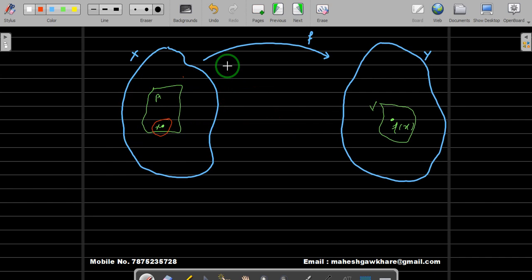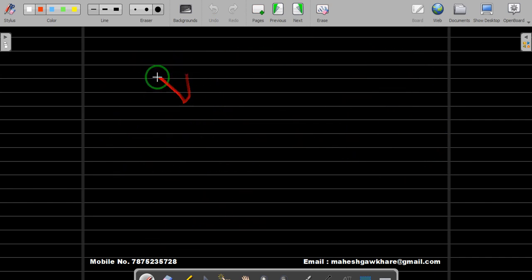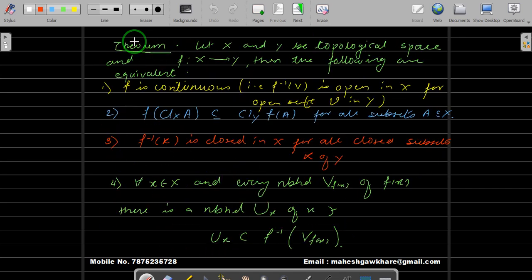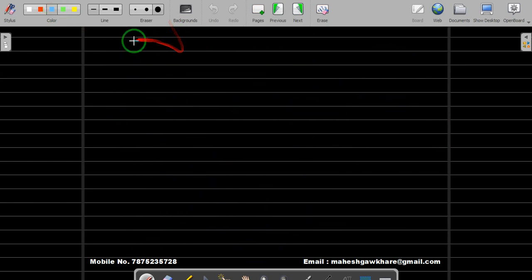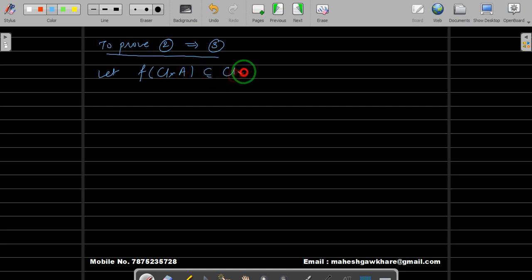Now let us prove that 2 implies 3. What it says is let f of closure of A be contained inside closure of f(A) for all subsets A of X. To prove that, let us write what we want to prove.